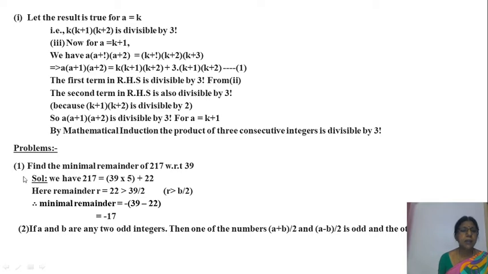For that purpose, we take a, b as any two odd integers. Odd integers means, already we have proved the theorem, I think theorem 2 or 3: 2q plus 1 is an odd integer, 2q minus 1 is an odd integer. The odd integer is in the form of 2q plus 1, we already proved the theorem.